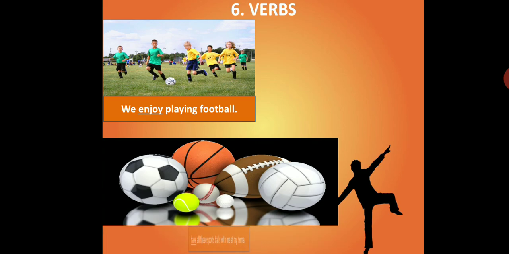In the next picture, you can see that there are so many balls there: football, basketball, volleyball, tennis ball, and even the hockey ball. I have all these sports balls with me at my home. What is the difference between the verb enjoy in the first sentence and the word have, which is underlined? Enjoy shows the action, whereas this word shows possession, like I have this ball. The word have shows the possession of something. Such verbs are called possession verbs.